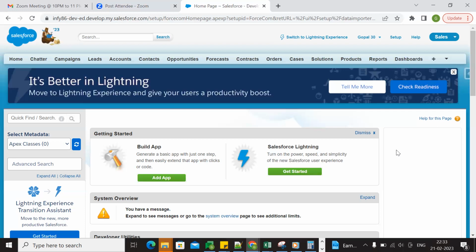Let's say we have time-dependent workflow actions. Whenever that record is already in the queue, let's say somebody has deactivated the time-dependent workflow rule. Will those queued actions be fired? Yes, it will be fired, because those actions are already in the queue.